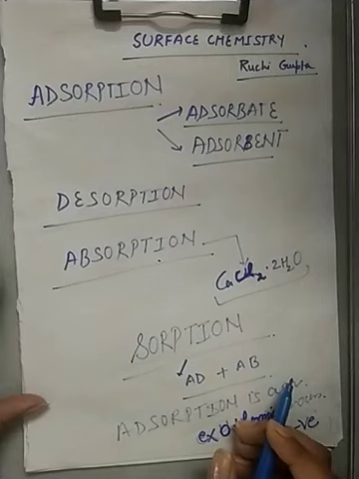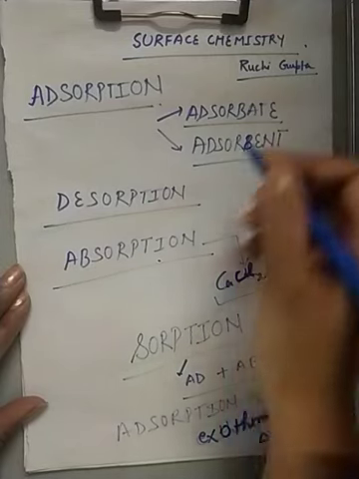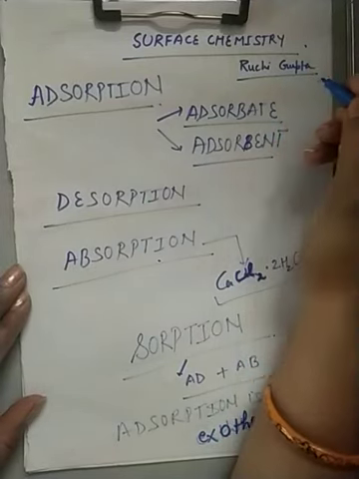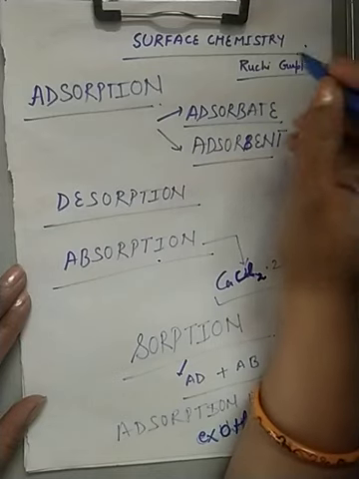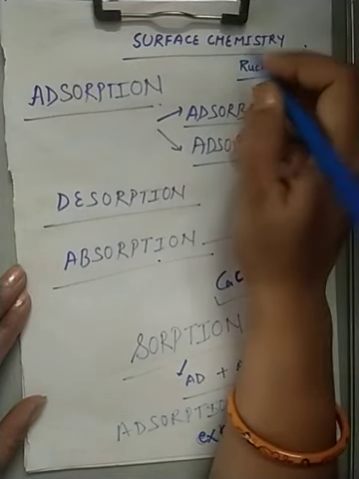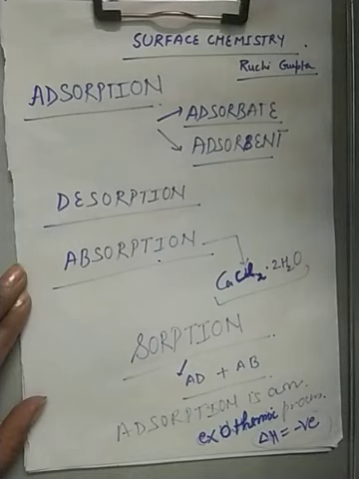Dear children, as it was a problem in the first video of surface chemistry, I am teaching these topics again to you. So first we'll start: surface chemistry is the branch of chemistry which deals with the study of the phenomenon occurring at the surface or interface.